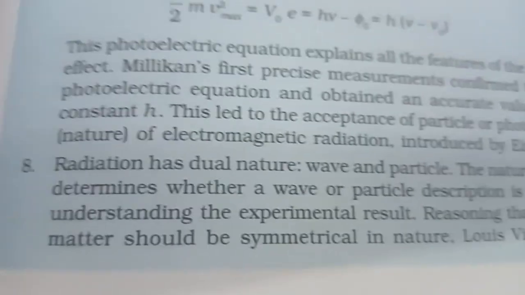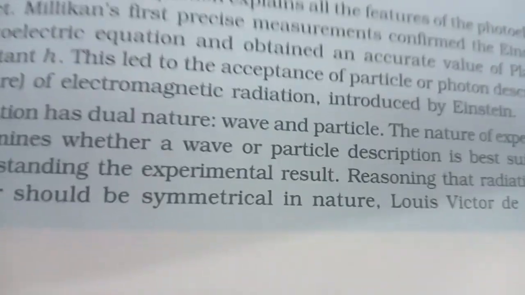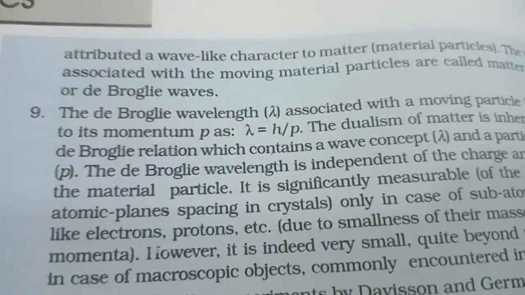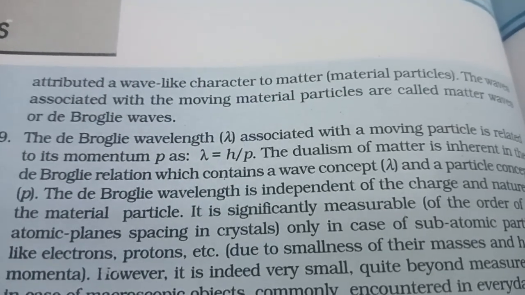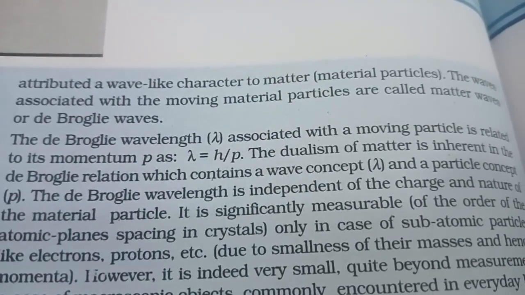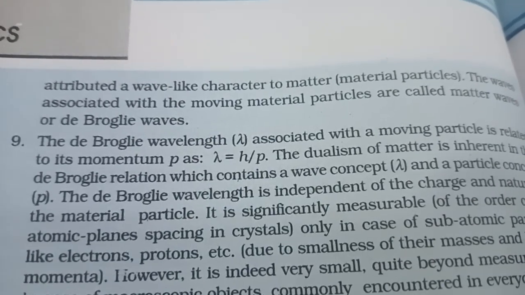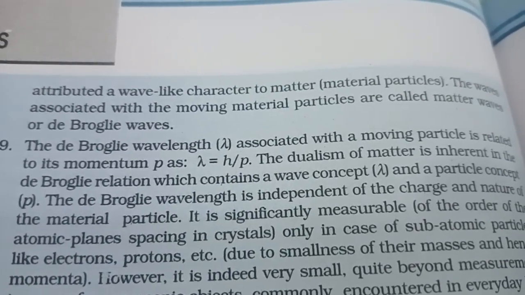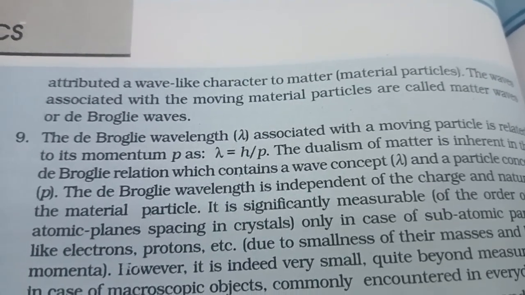Reasoning that radiation and matter should be symmetrical in nature, Louis Victor de Broglie attributed a wave-like character to matter, meaning material particles. The waves associated with the moving material particles are called matter waves or de Broglie waves.